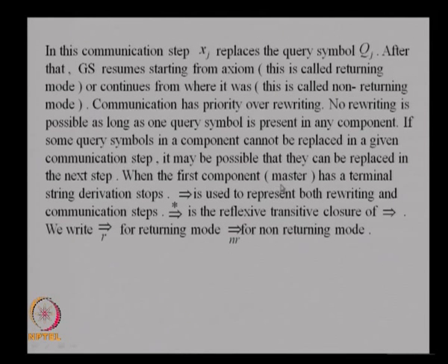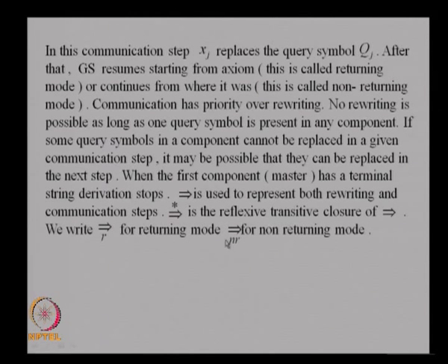The first component is called the master of the system or the centralized system. When the first component derives a terminal string, no more derivation takes place, the derivation stops. So, double arrow is used to denote both the rewriting step and the communication steps. As usual, double arrow star is the reflexive transitive closure of double arrow. When you use returning mode, you use R below that.